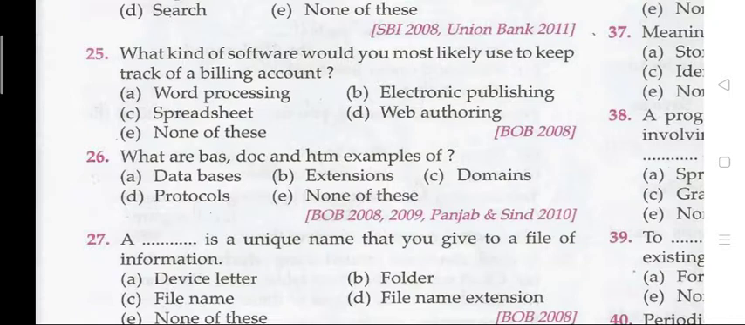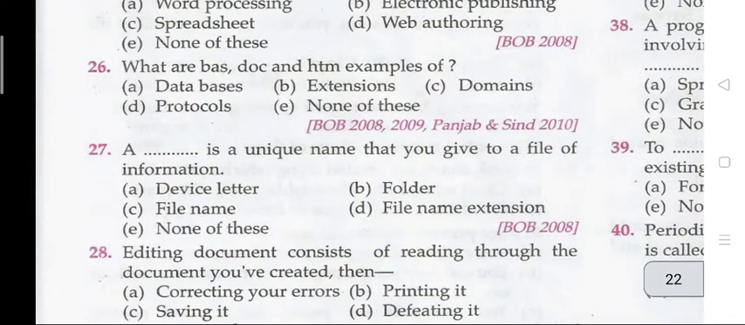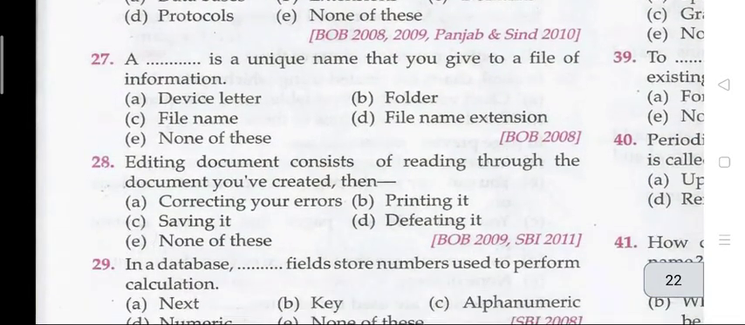Question 26. What are the bus, doc and stm examples of? The right answer is B, that is extension. Question 27. A dash is a unique name that you give to a file of information. The right answer is 27 C, that is a file name. A file name is a unique name that you give to a file of information.